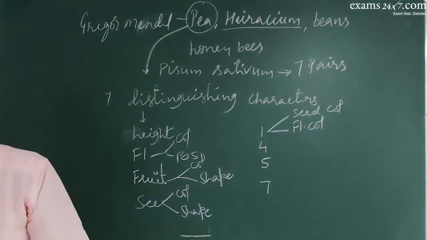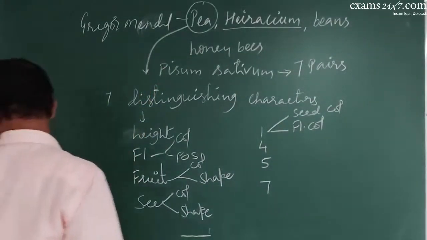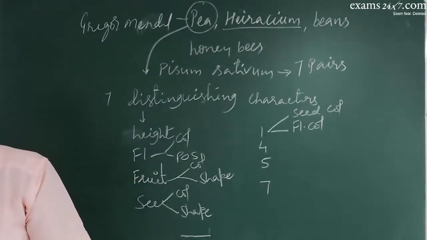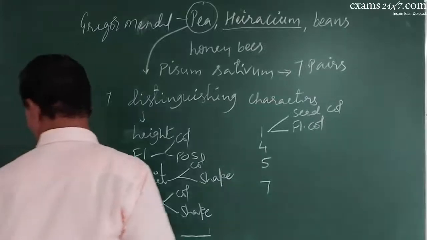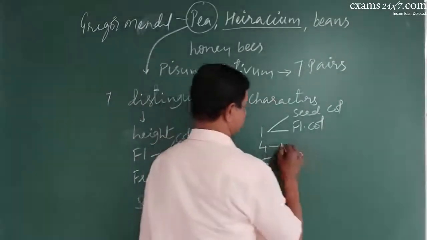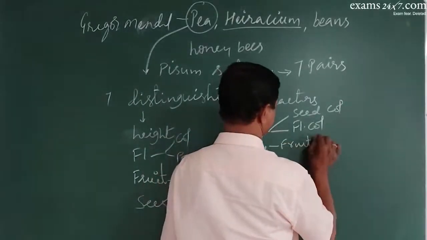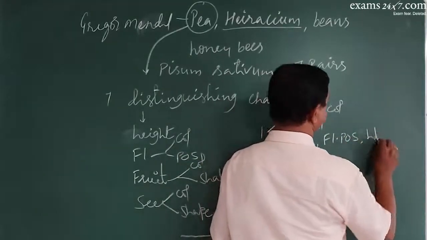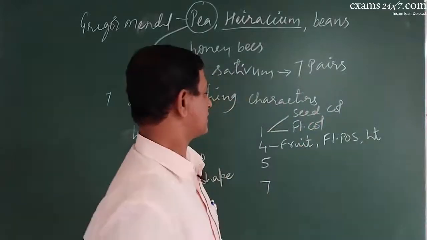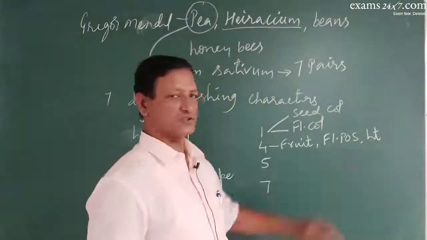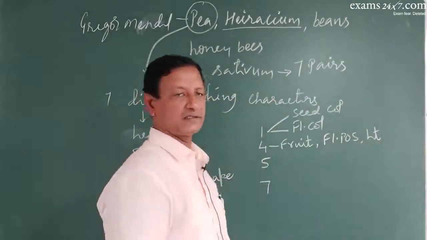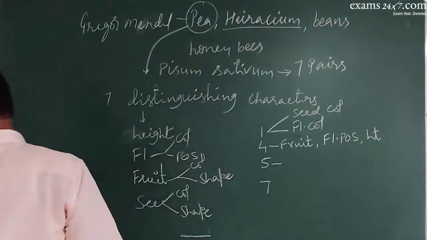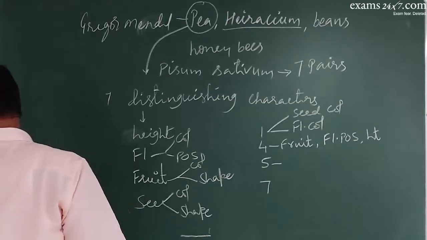Then on the 4th chromosome, the genes for fruit shape, flower position and height of the plant were there. On the 5th chromosome, the gene was for fruit color.